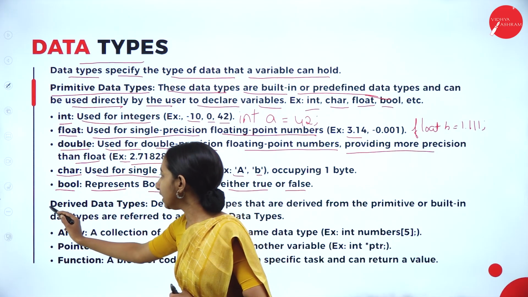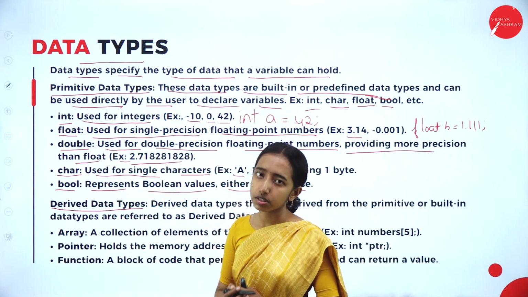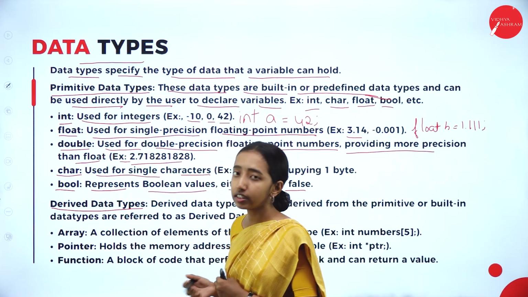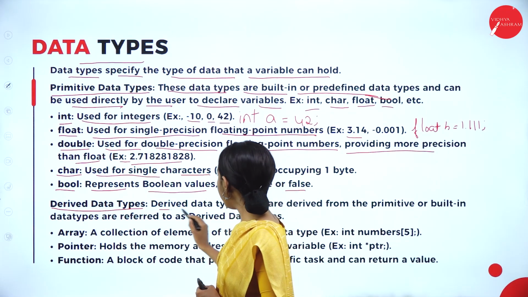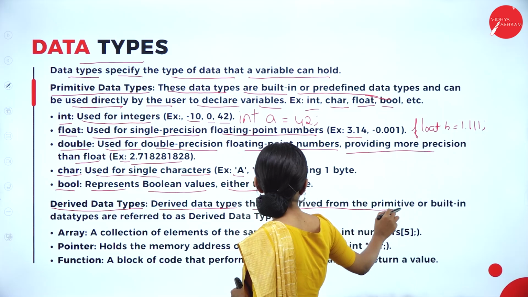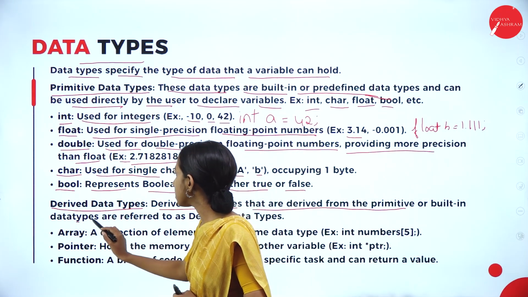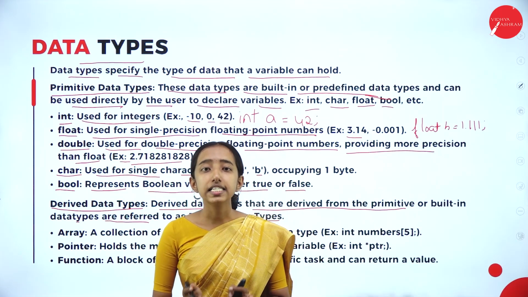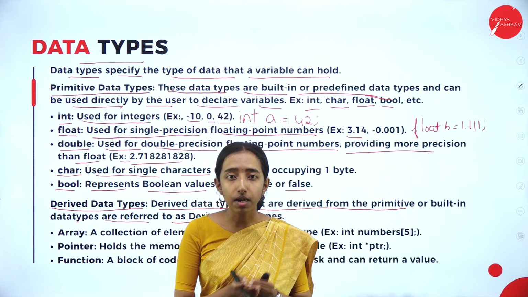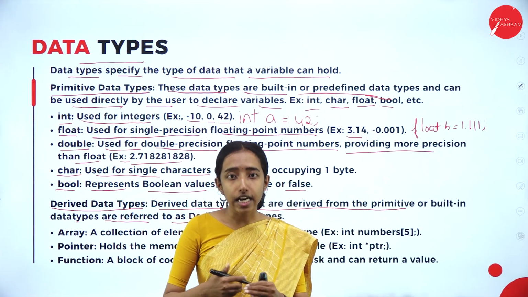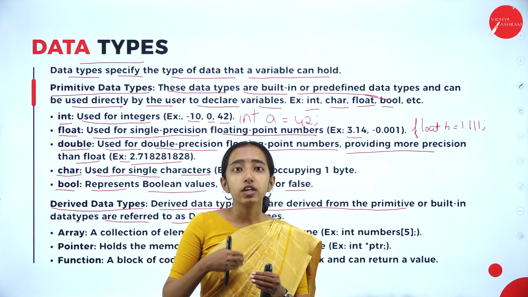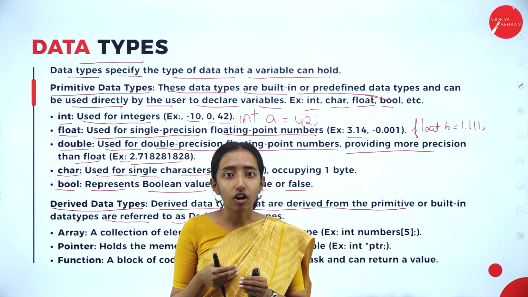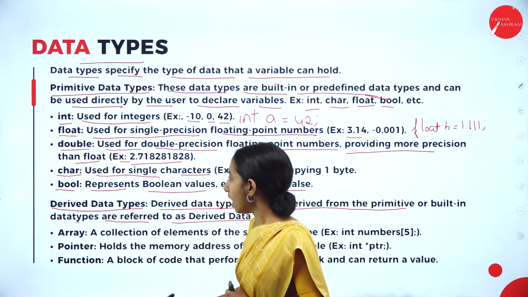So next we are having the derived data types. We have seen the primitive data types. The derived data types are those derived from the primitive or built-in data types. As the name says, it is derived from the primitive data type, where the user can create his own data or variables.